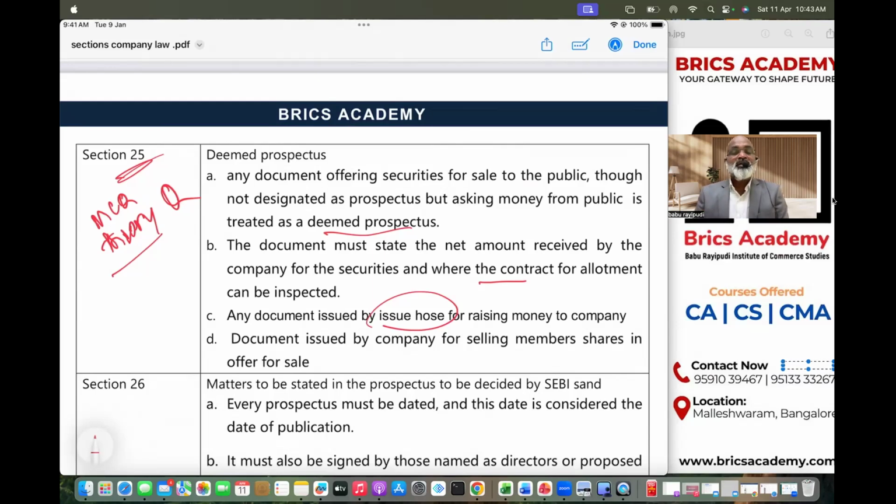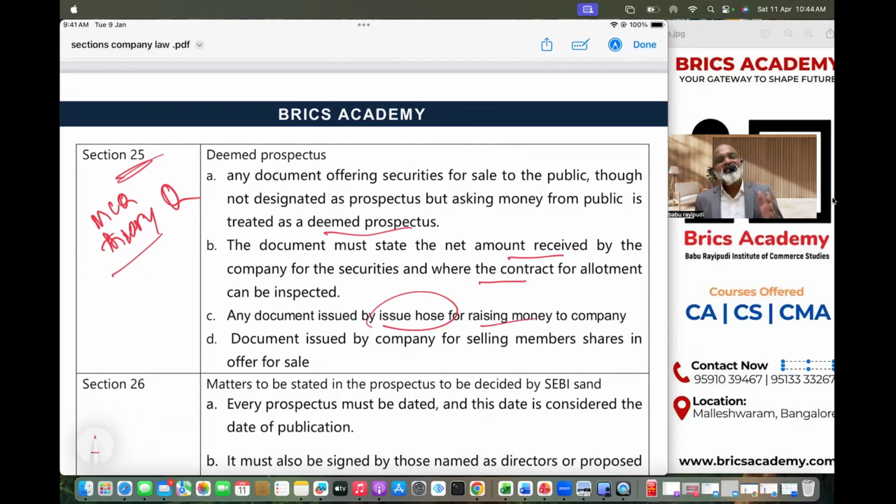So therefore, the issue house or a merchant banker will issue a document, and that document shall be treated as deemed prospectus, because the moment I say it is deemed prospectus, whatever money is raised by the issue house has been given to the company. So the document issued by a third party for the sake of raising money for the company, the moment the company had a contract with those people, etc. So these 2 points: the document must state the amount net received by so and so, and the document issued by the issue house.